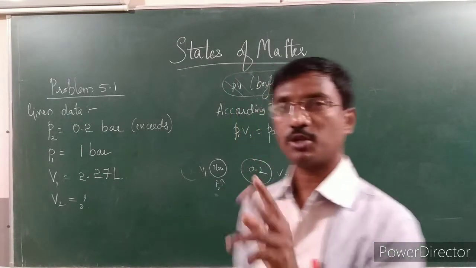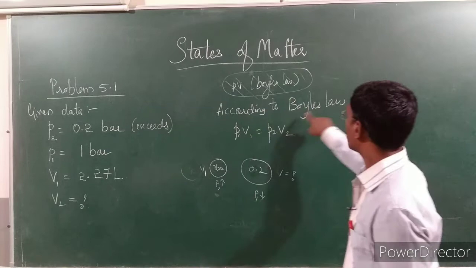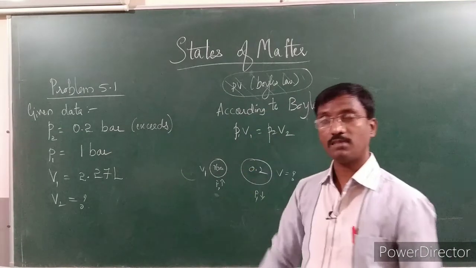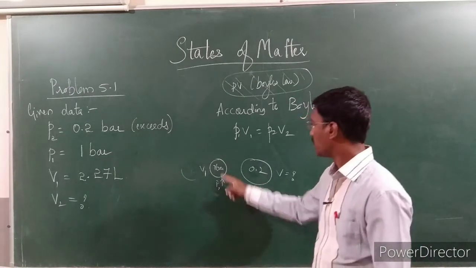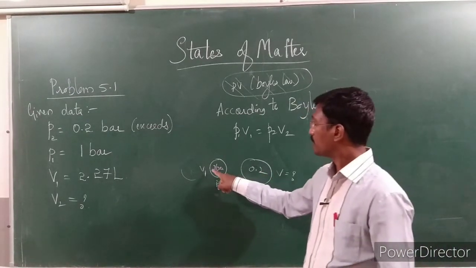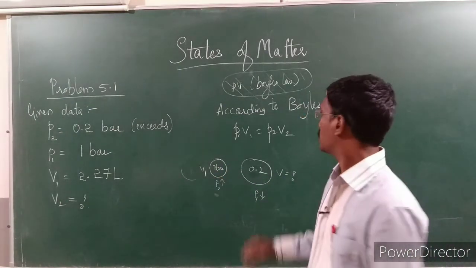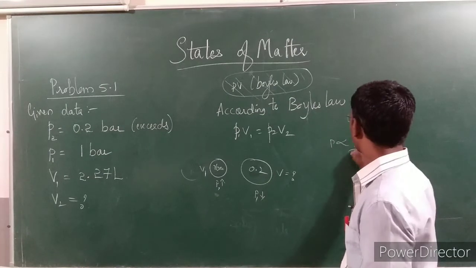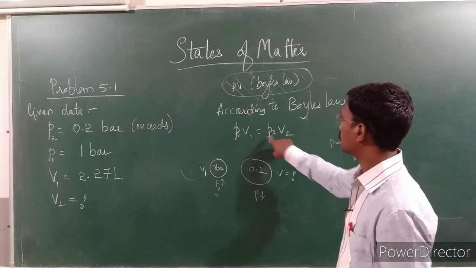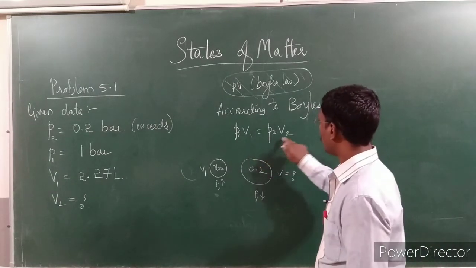Since they have given pressure and volume, it is related to Boyle's law. According to Boyle's law, pressure is inversely proportional to volume. Why? Because if pressure decreases, volume increases; if pressure increases, volume decreases. So P is inversely proportional to V. That's why, according to Boyle's law, P1 V1 is equal to P2 V2.